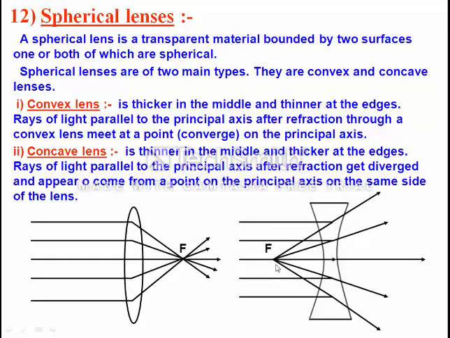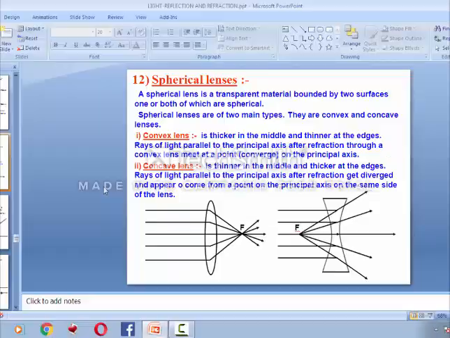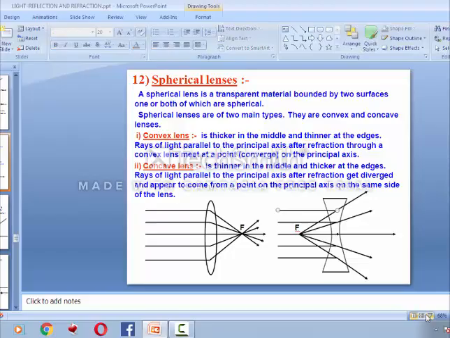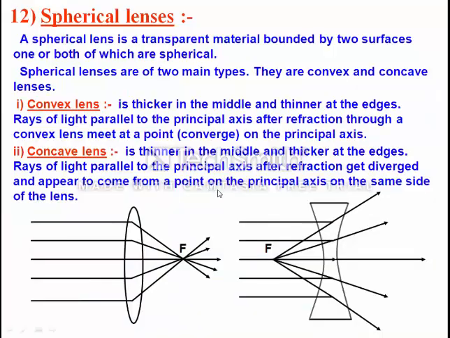If we proceed backward, they appear to come from a point on the principal axis on the same side of the lens. So a convex lens is a converging lens and a concave lens is a diverging lens.